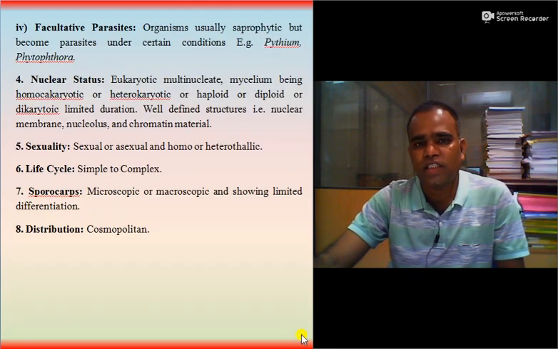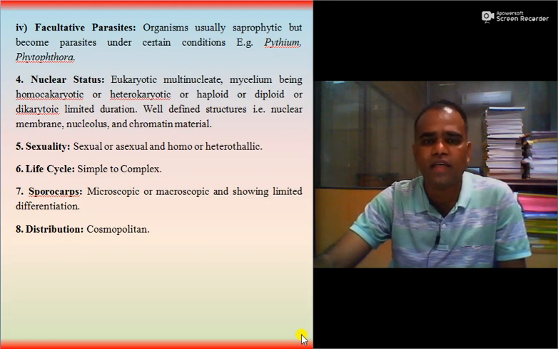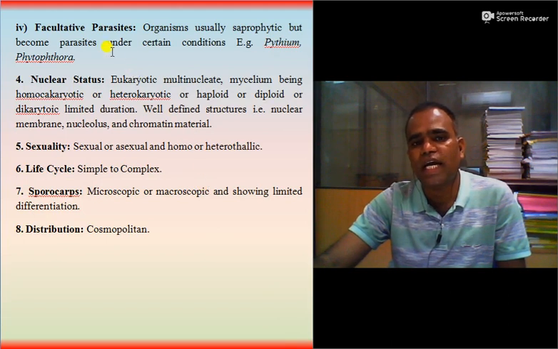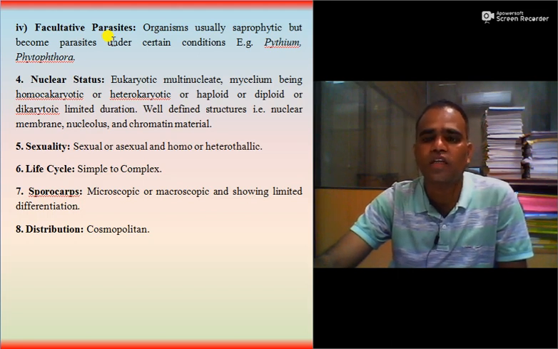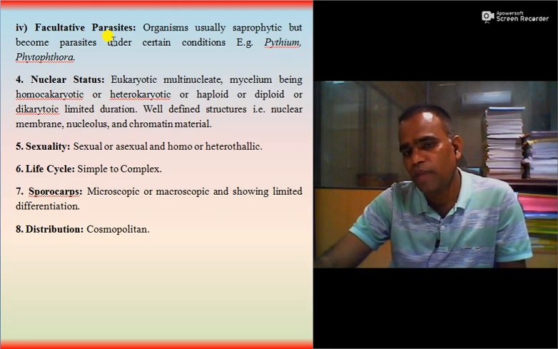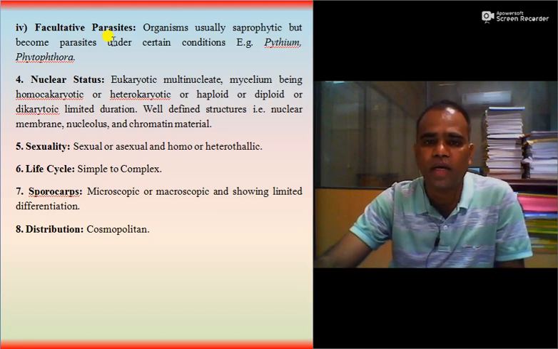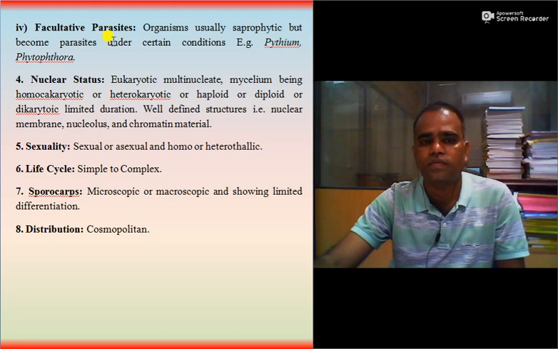Then facultative parasites, the organisms which are mainly saprophyte but act as parasite. So the word facultative here means partial. Originally it is saprophyte but acts as a parasite, then it is called a facultative parasite. Originally it is parasite but acts as a saprophyte, means it is facultative saprophyte. So you must keep in mind both the terms.